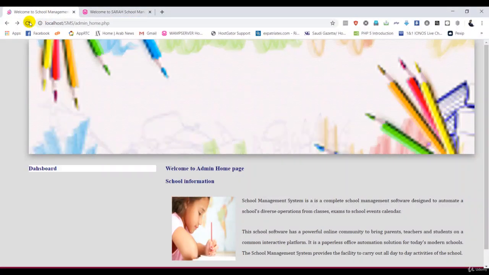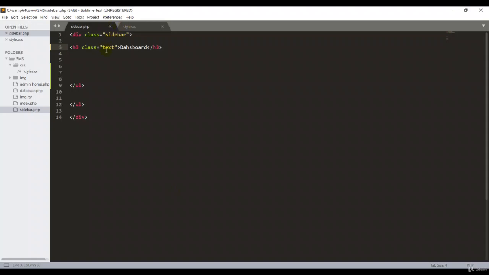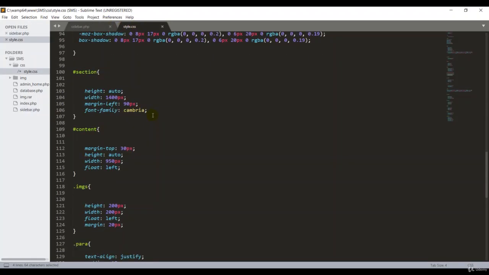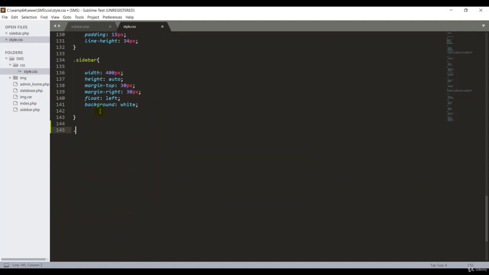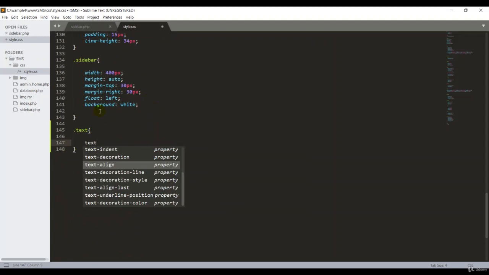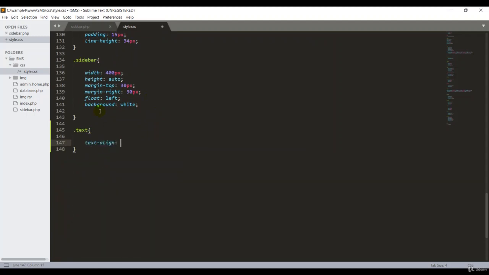Control S, go back here, refresh. Hey guys, the dashboard, but that title is on the left. I want to bring it to the middle. As my class name is tags, go to style.css and create .tags, open curly braces, text-align center.